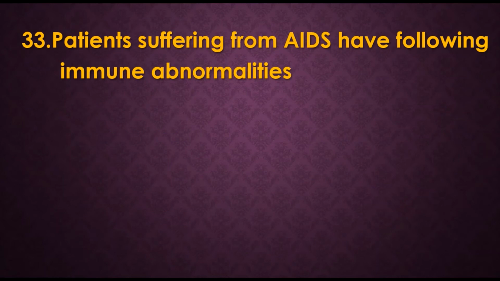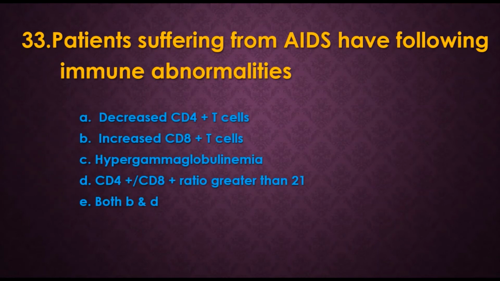33. Patients suffering from AIDS have the following immune abnormalities. Options are A. Decreased CD4 plus T cells, B. Increased CD8 T cells, C. Hypergammaglobulinemia, D. CD4 to CD8 ratio greater than 21, E. Both B and D. The answer is both B and D. That means increased CD8 T cells as well as a CD4 to CD8 ratio greater than 21. So a patient suffering from AIDS has these two immune abnormalities.